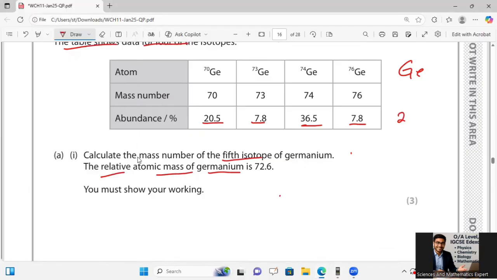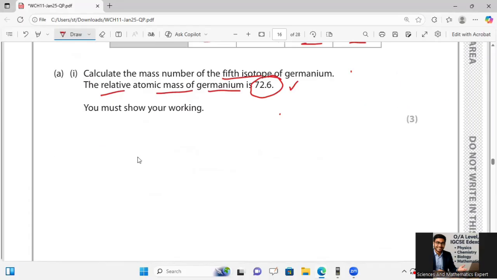So it is 27.4%. The relative atomic mass, he has given, is 72.6, okay.